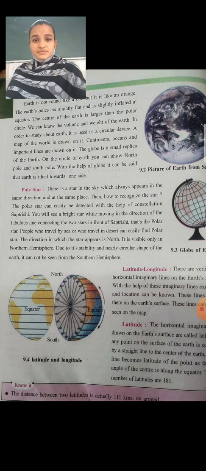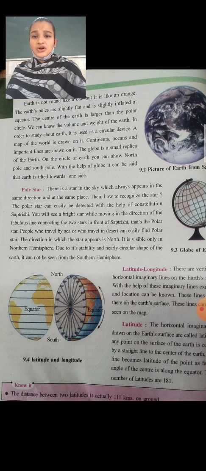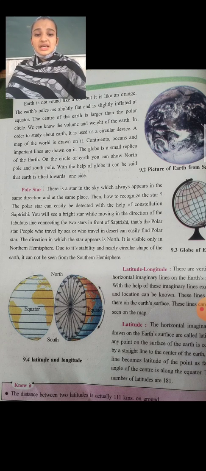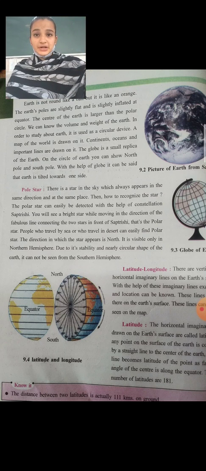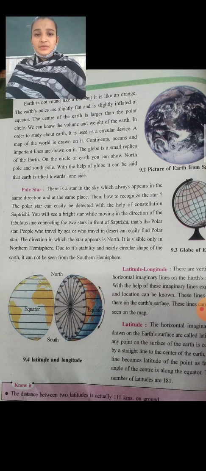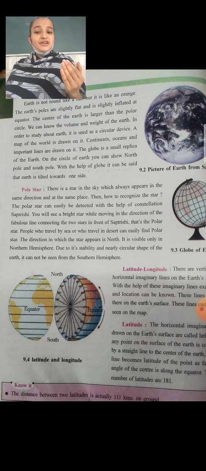With the help of the circle of the earth you can show the North Pole and the South Pole. So see here in the picture 9.4, what is there? Upward is the North Pole and downward is the South Pole. So with the help of the globe it can be said that the earth is tilted a little towards one side. So from that we can see it is moved a little from one side. So this is actually the picture.